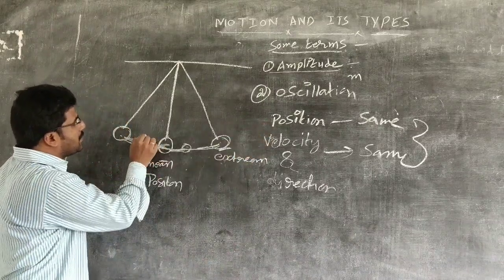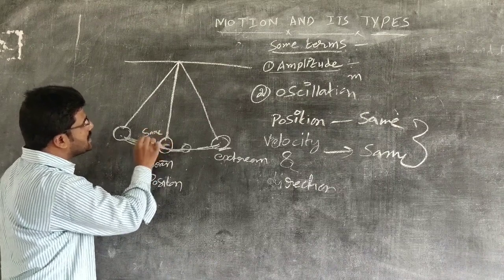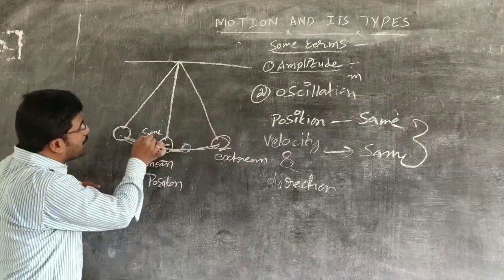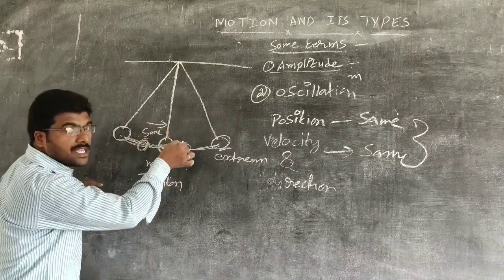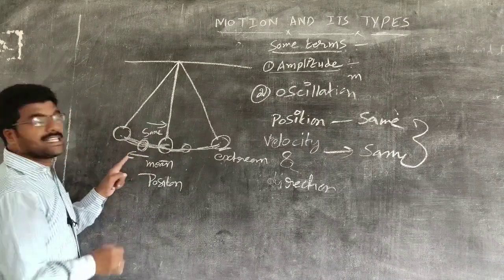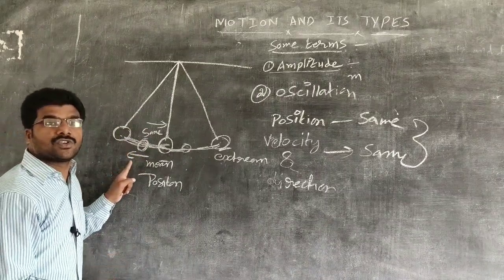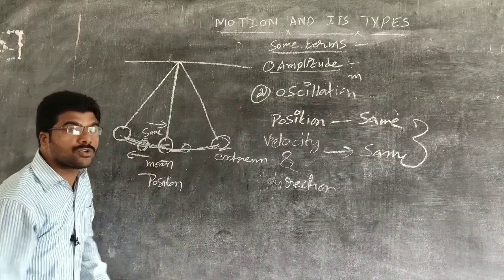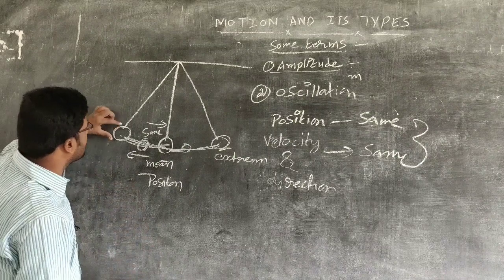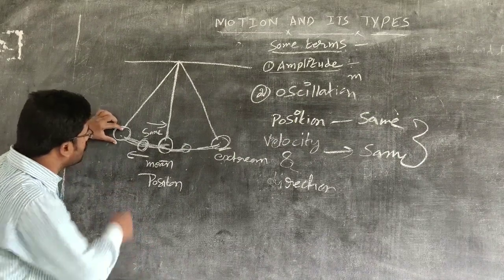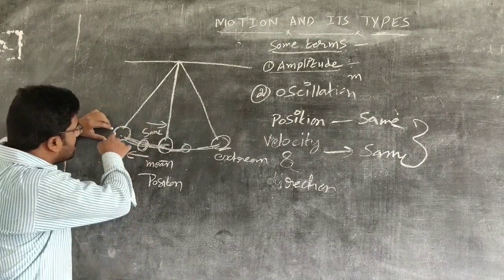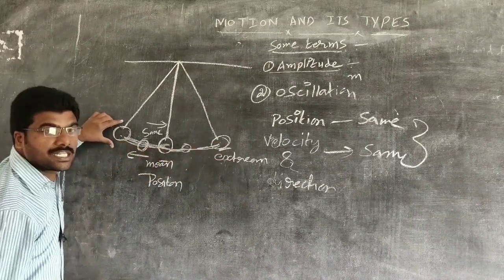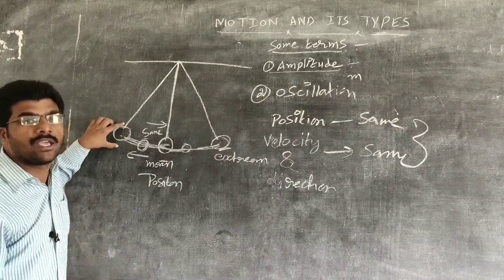So it has reached the same position. Here the position is the same. But when you observe the direction of the velocity, when it is moving, the direction of velocity is like this. When it returns, the direction is the opposite direction. So we do not consider it as one oscillation. We say it is making one oscillation when the bob reaches here. If you pull like this and release here, it moves to the extreme position, once again comes to the mean position and reaches the extreme position. Then it is said to be one oscillation.